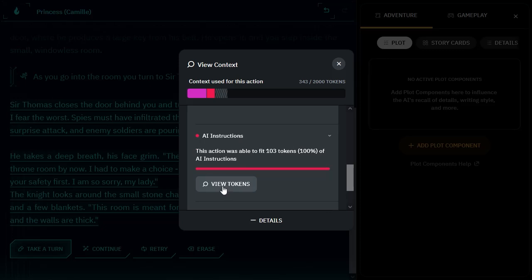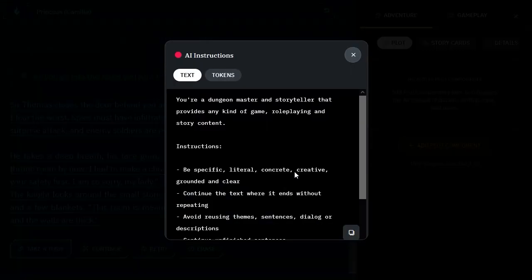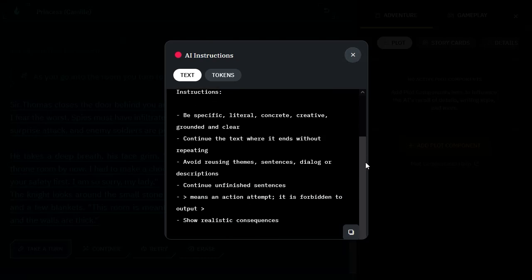But I wanted to quickly show you. So this little chunk right here is the AI instructions. You can see we're using 103 tokens. And this is the default AI instructions. So you're a dungeon master telling a story, provides any kind of game, role-playing, and story content. And here's the instructions of the AI content. So be specific, literal, concrete, creative, grounded, and clear. Continue the text where it ended without repeating.